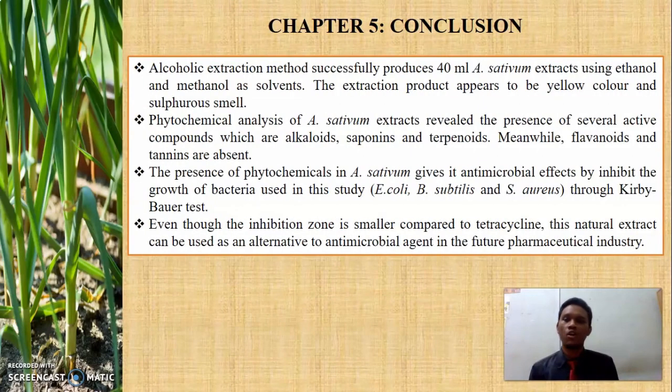To conclude, the alcoholic extraction method successfully produced 40 ml of A. sativum extract using ethanol and methanol as solvents. The extraction products show a yellow color and have a sulfurous smell. Phytochemical analysis of A. sativum reveals the presence of alkaloids, saponins, and terpenoids, while flavonoids and tannins are absent.